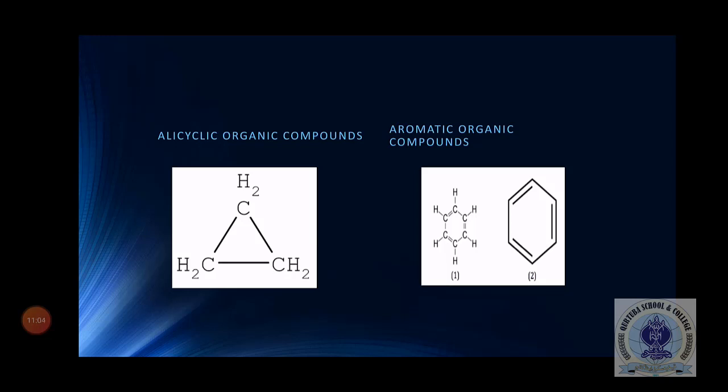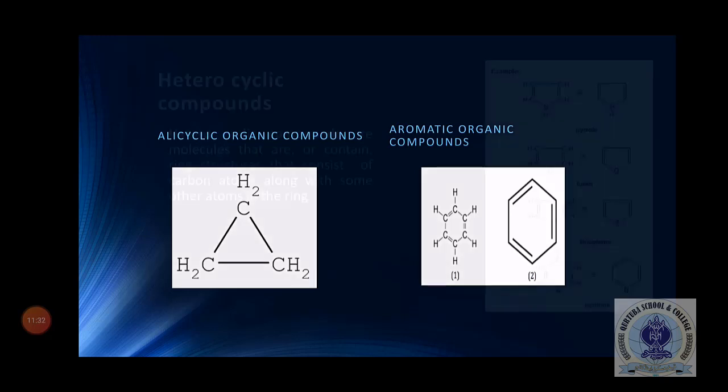There will be some examples in which there might be a double bond, but that would not be aromatic in character. There would be no continuous bonding pattern, like one double bond, one single bond, another double bond, then a single bond, and then a double bond, and then a single bond, as in the case of benzene. You can see it on the very right of your screen.